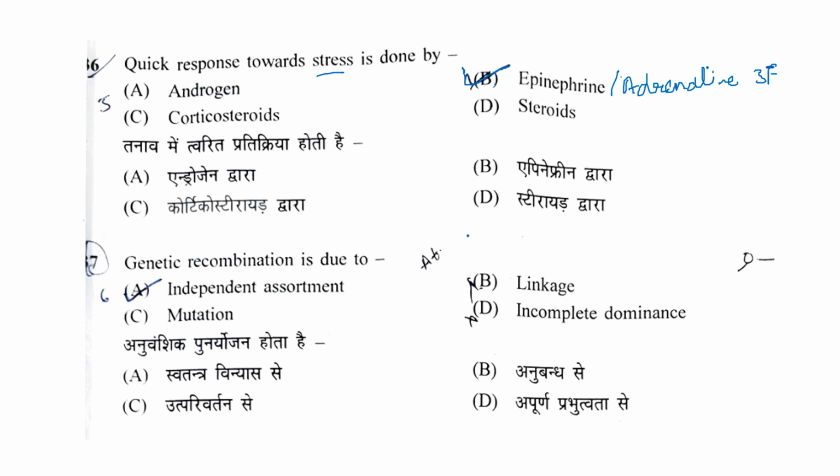Now the next question: genetic recombination is due to option A independent assortment, option B linkage, option C mutation and option D incomplete dominance. Genetic recombination happens due to independent assortment of chromosomes during prophase 1. The chromosomes from the paternal side and the maternal side assort independently of each other, which leads to genetic recombination, that is, the formation of new combinations.